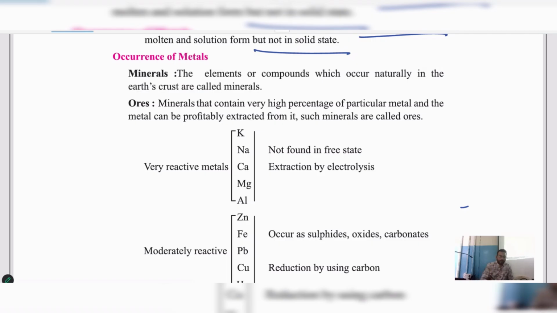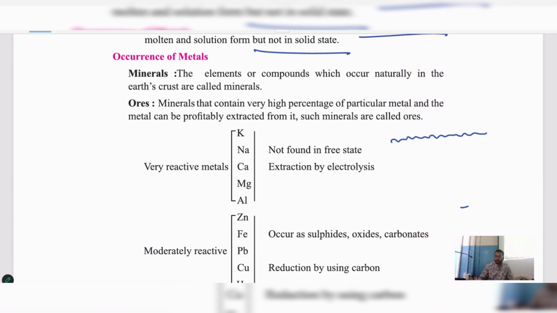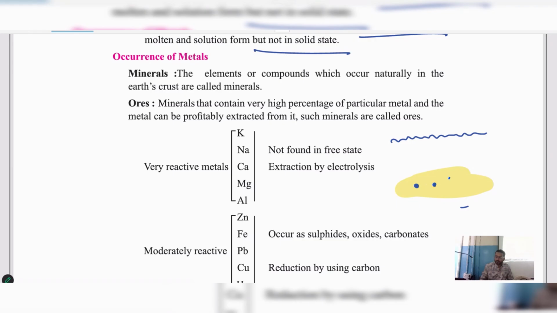For example, I'll give a small example. Now, this is my layer of the earth. Let's say this is my earth crust. In this earth crust, I am finding some minerals. Correct? Yes or no? I am finding some minerals. In these minerals, I will zoom in on one part. Can you see this which I have encircled? I am zooming into this mineral.